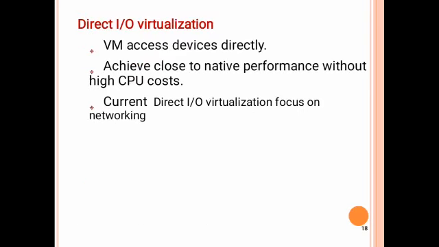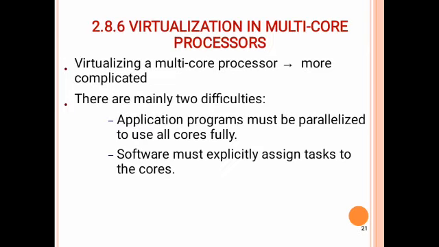Third type is direct input and output virtualization. In direct virtualization, the virtual machine accesses the device directly. We can access the hardware directly. So it achieves close to native performance without high CPU cost. Using direct virtualization, the virtual machine accesses the hardware directly. Currently, direct input and output virtualization focuses on the networking area.